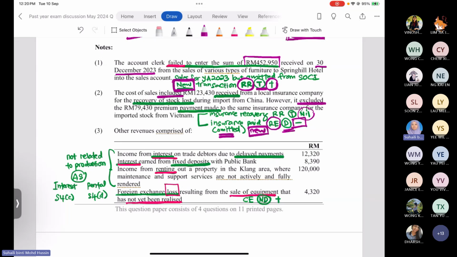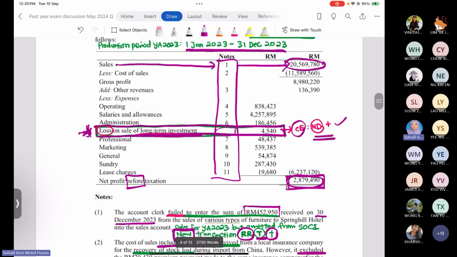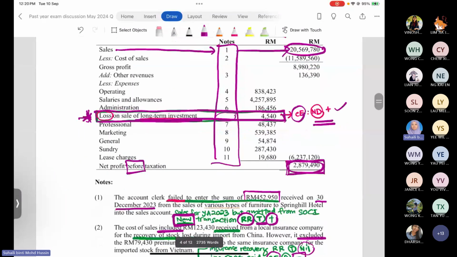And then fourth item that the company added together in the total other income is foreign exchange loss resulting from the sales of the equipment that has not been realized, 4,320. So when you add all the amount here, you will get the amount of 136,390 ringgit.